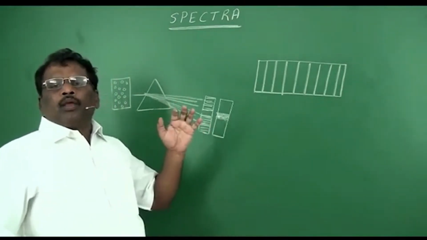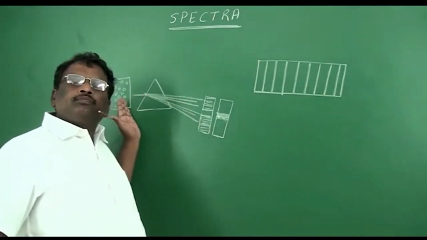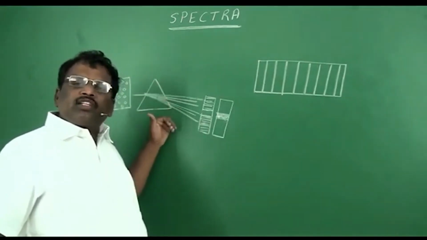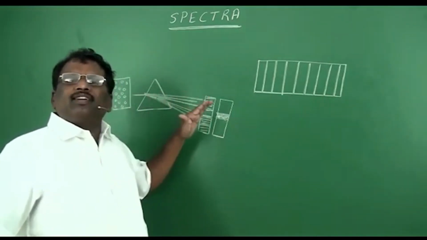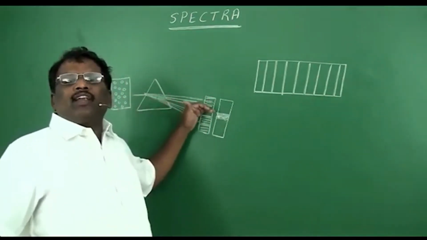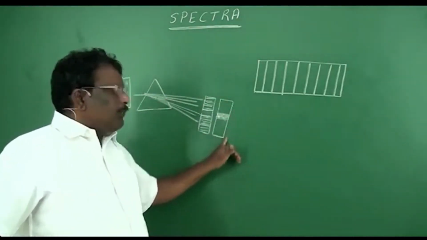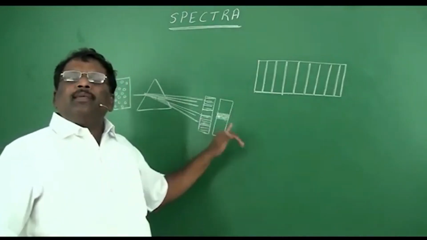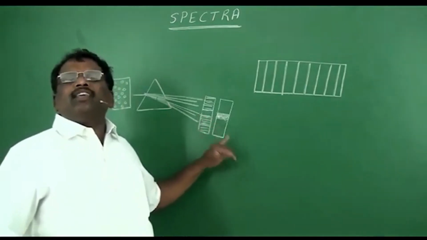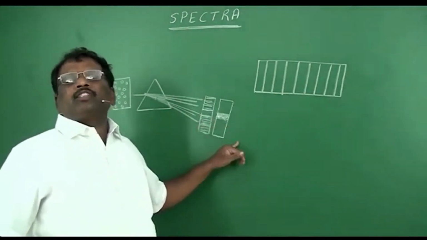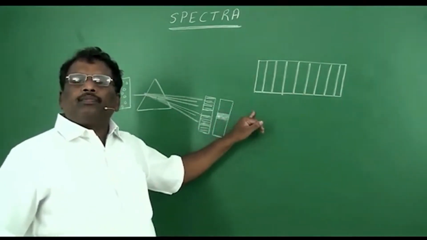Now, when the source of light was stopped, these excited atoms will reach the ground state. Then they emit the same wavelength they had absorbed previously. If that wavelength of light radiation is allowed to pass through the prism and the spectra is recorded, you will get another type of spectra, which we call emission spectra, because this spectra was recorded when light was emitted by the atoms. In emission spectra, you will find bright lines on a dark background.